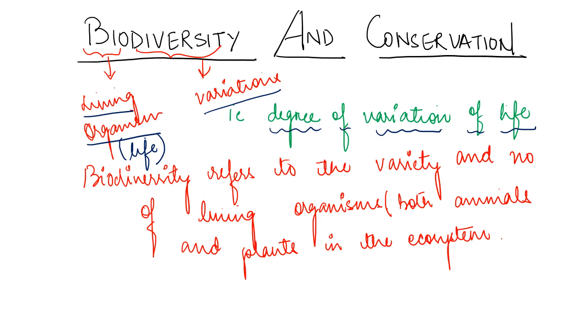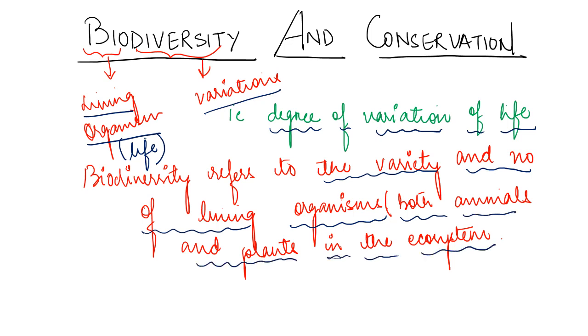You can see around yourself, around your surroundings, that there are so many species, so many living organisms, right? So it is not possible to keep on telling there are many organisms like that. As a whole we will call it biodiversity, right? And biodiversity refers to the variety and number of living organisms, both animals and plants in the ecosystem, right?